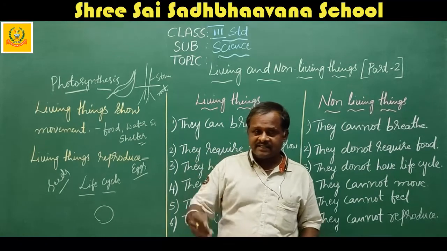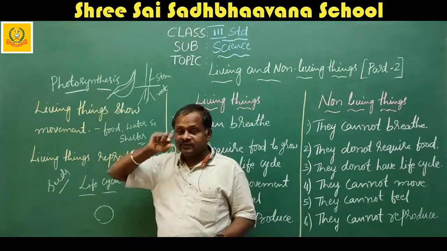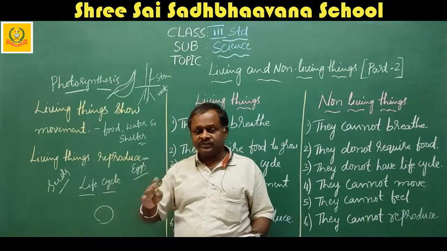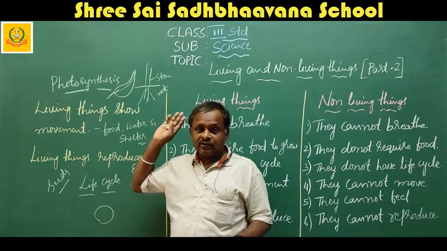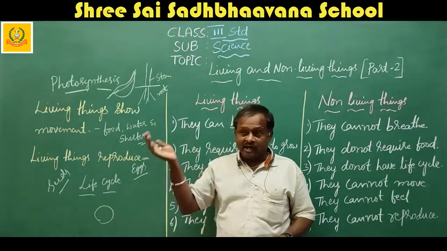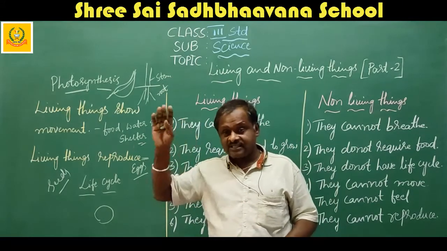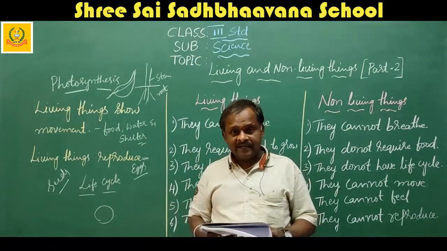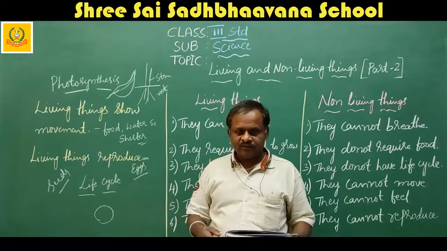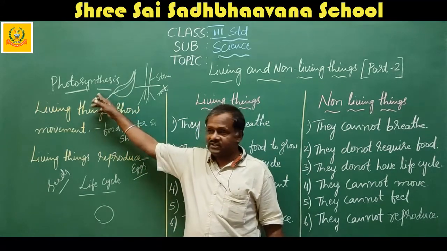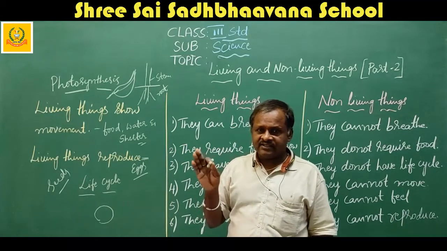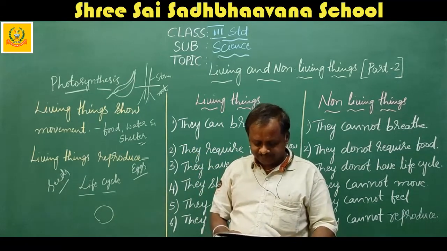In the next classes, you will go through this word very well: how they prepare, what the ingredients are, everything. How do they get all the things? Water, how do they get it? By the roots. How is it supplied to the leaves, and how is the food made in the leaves supplied to other parts of the plant? You will go through everything in brief in the future classes. Just now you heard about photosynthesis. I have explained what photosynthesis is. Photo means light, synthesis means putting together.